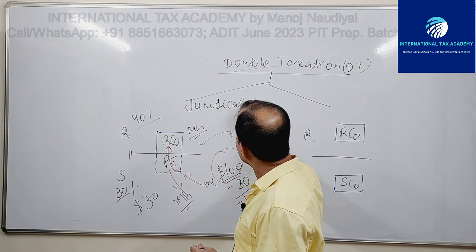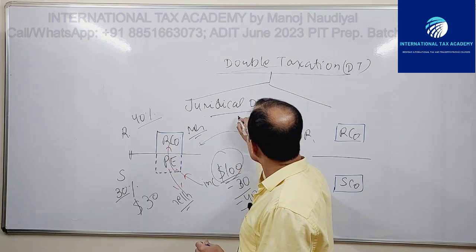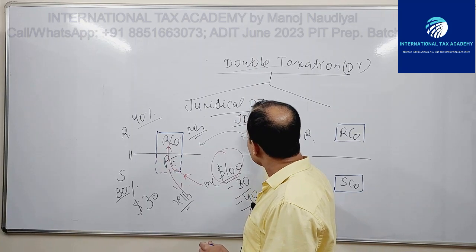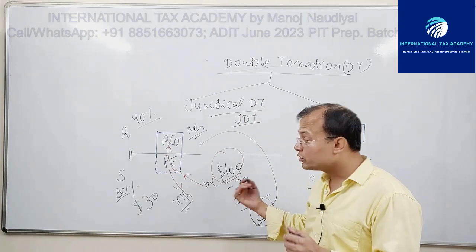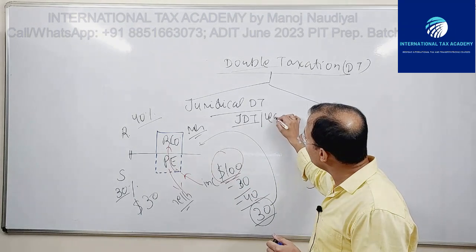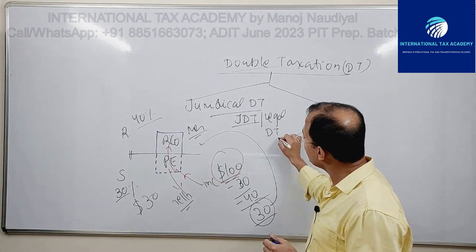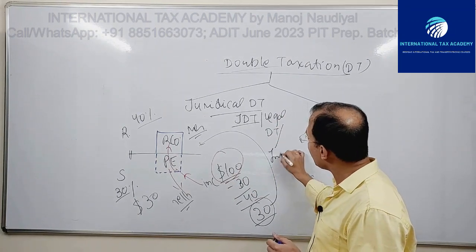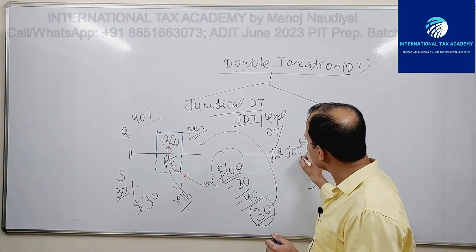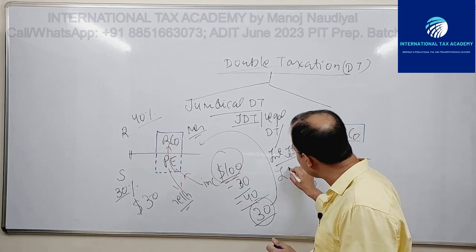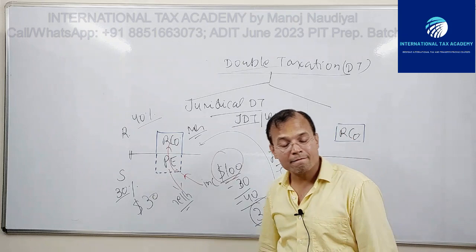Juridical double taxation, or JDT, also known as legal double taxation, international juridical double taxation, or international double taxation.